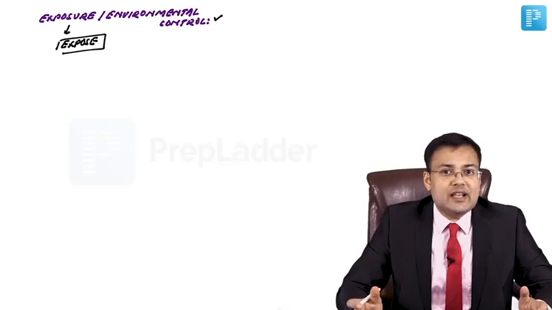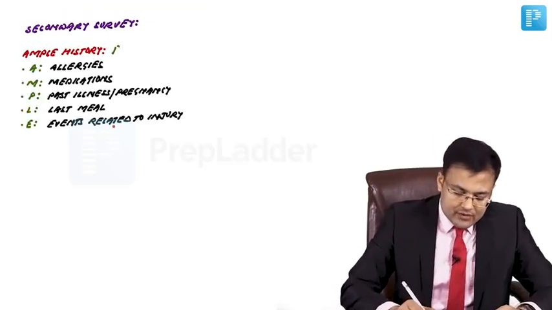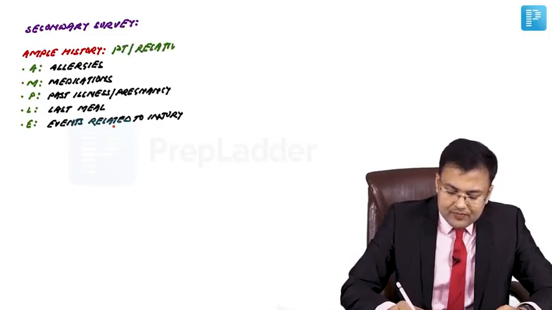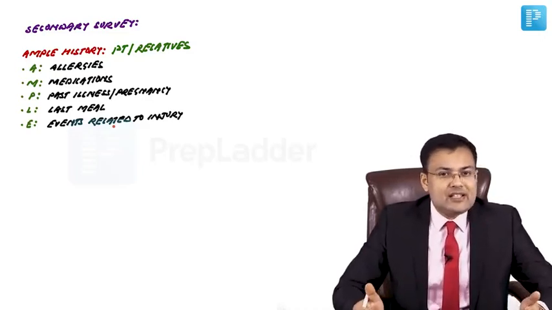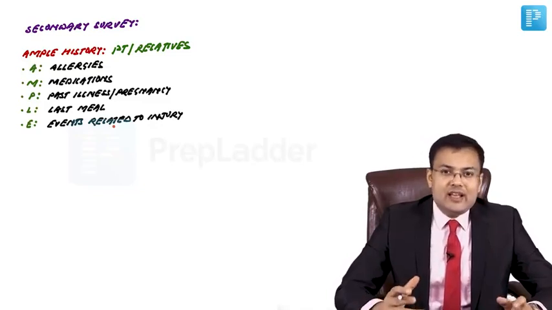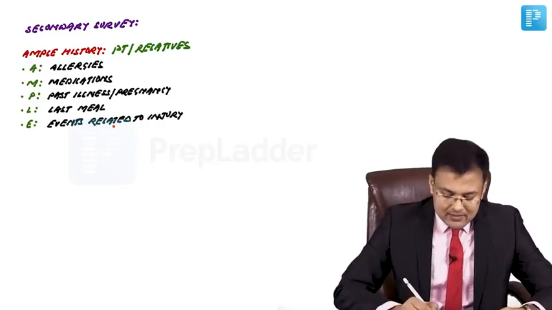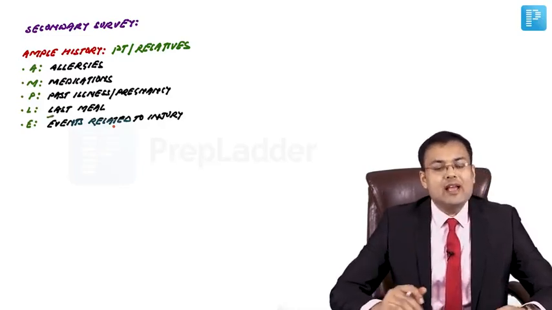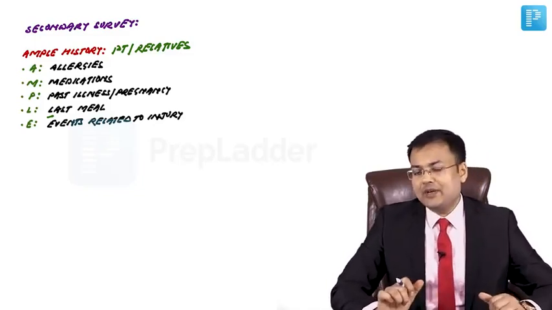Now let's discuss the secondary survey. In the secondary survey, we have to obtain ample history either from the patient or the relative of the patient. What you are going to obtain: A means history of allergies, M medications the patient is taking, any significant past illness, whether the patient is pregnant or not, last meal, when the patient had the last meal, and events related to injury. So you have to obtain ample history.